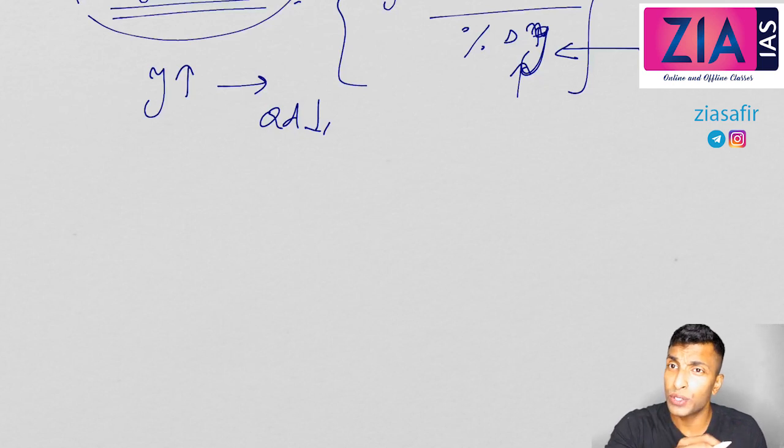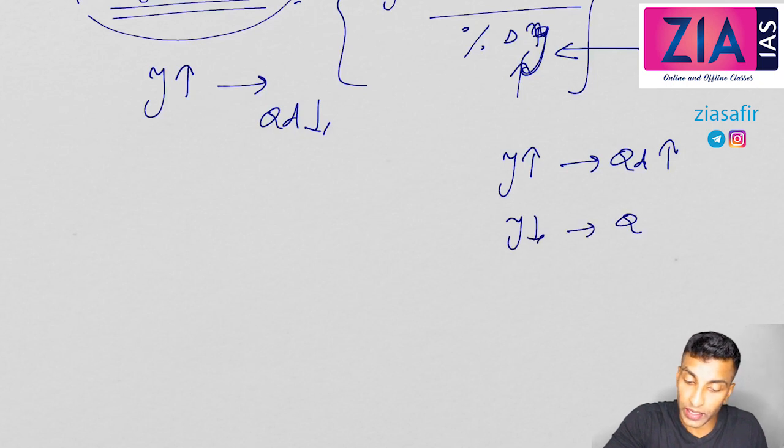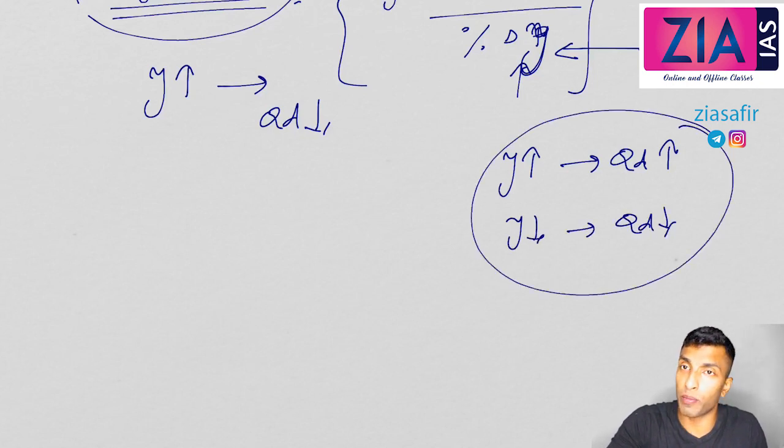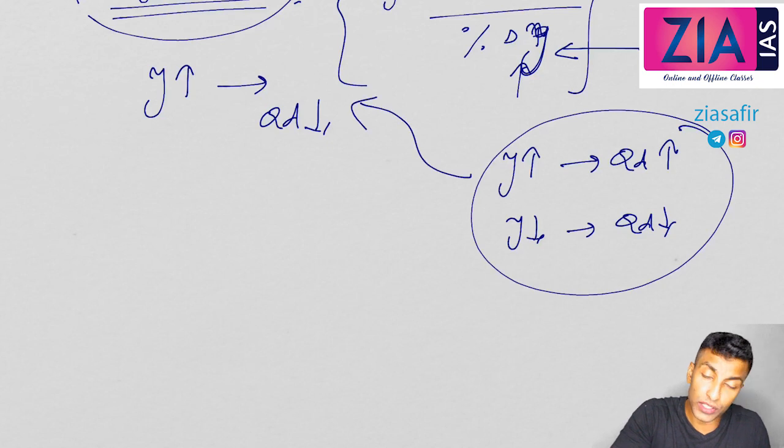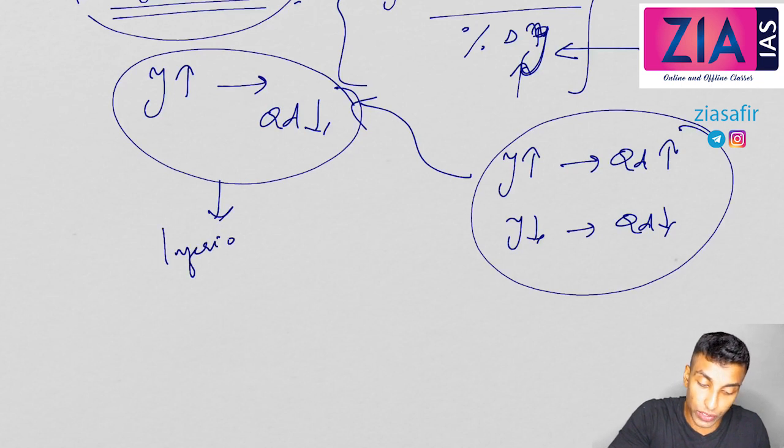Is it reverse, or opposite, to what we have discussed? Normally, what we have discussed, the law of demand: income is high, the quantity demanded will be high. Income is low, quantity demanded will be low. This is the normal situation. But don't you think this is reverse? Yes, this is reverse. And when will it happen? This will happen in case of inferior goods.